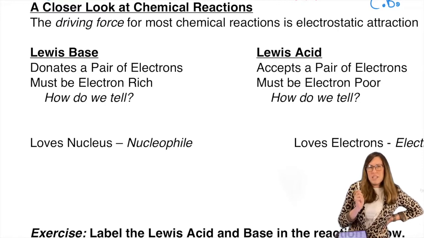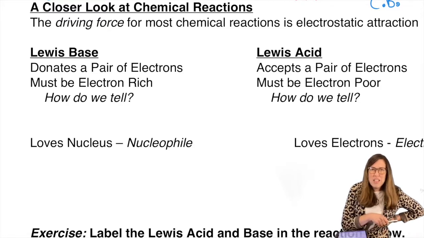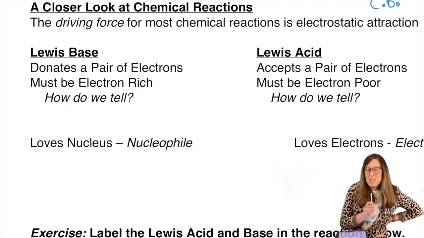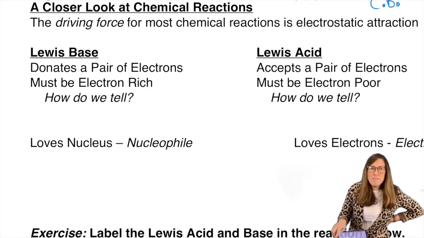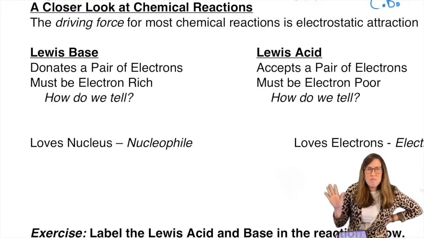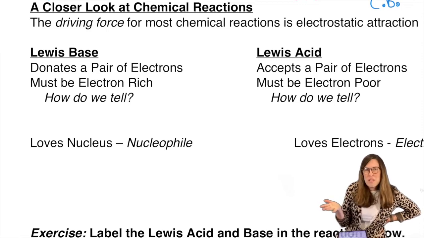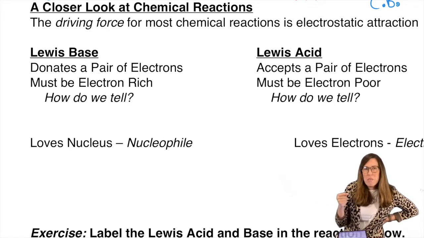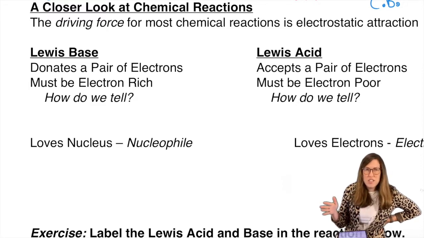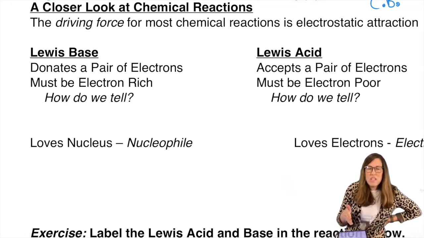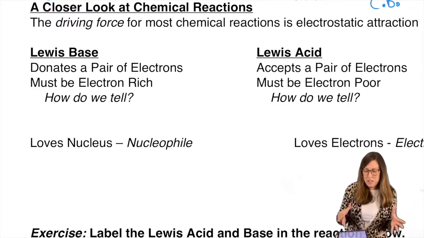Now, some will say, once you do enough mechanisms, I'm talking hundreds, maybe thousands, I've had some Chem 212 students, or the Organic 2, where the light comes on and they go, okay, this is more of the same. It takes a while to get to that point. And I know we're all going to want that, but it's uphill learning curve for now. But when you say, okay, this is more of the same, they're absolutely right, because almost every reaction out of the hundreds we're going to do can be described in a more general term of acid-base chemistry.